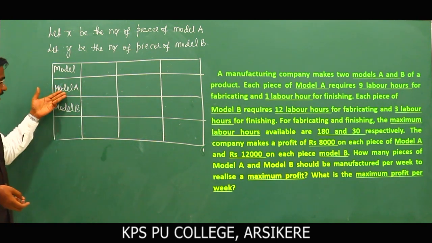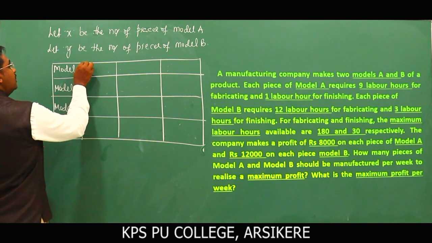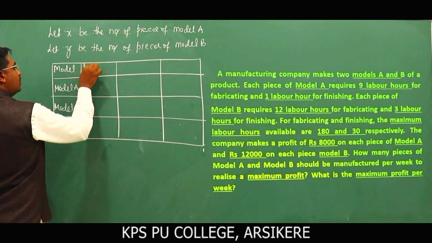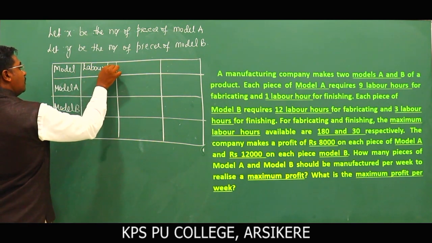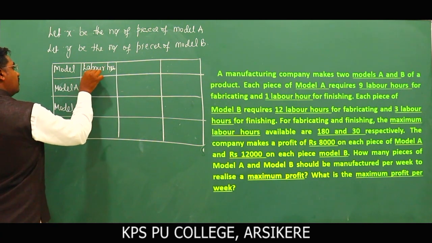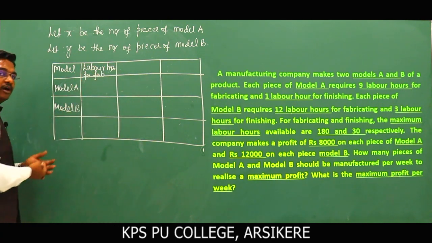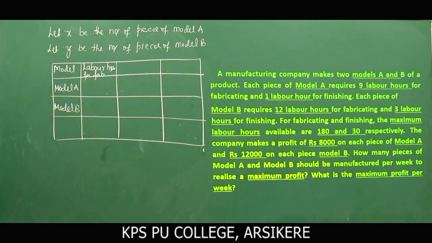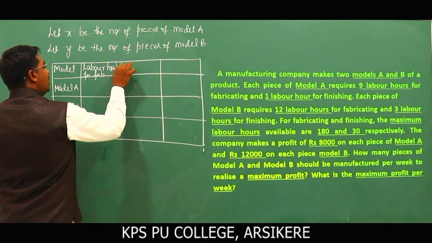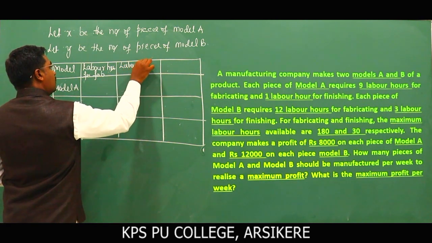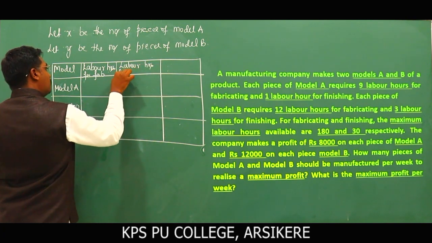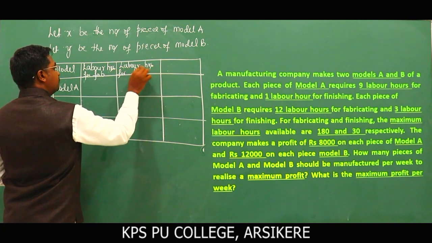Similarly for both model A and model B. First, labor hours for fabricating, I'll write it as fab. Second, labor hours for finishing.